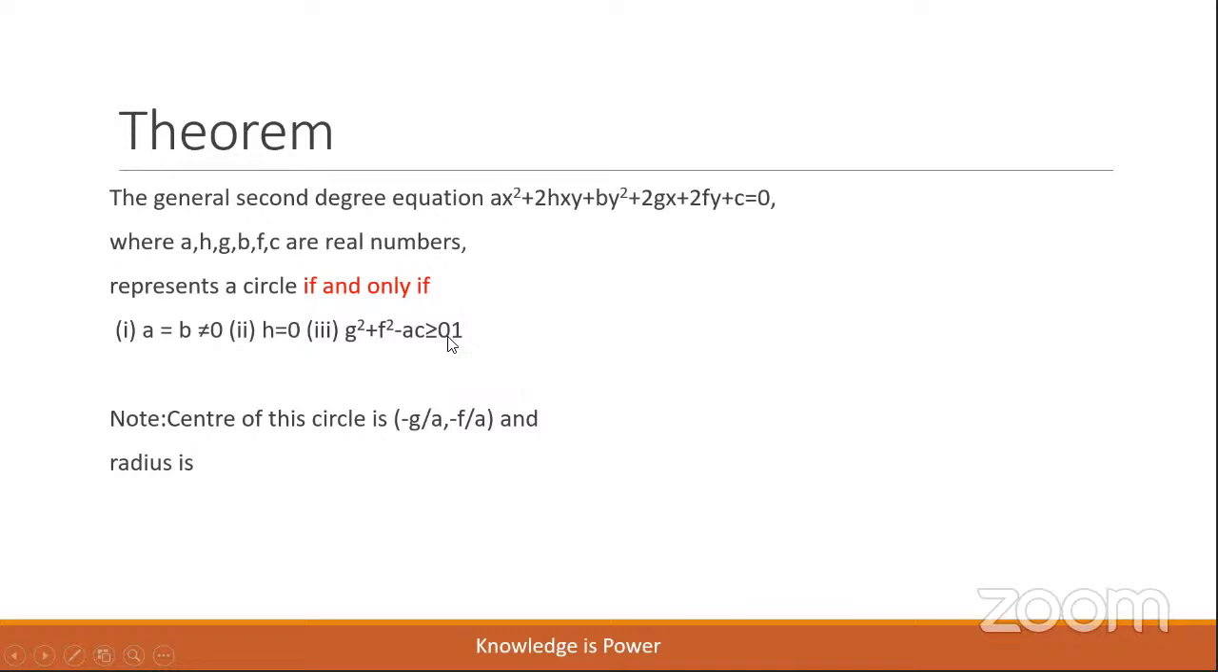In this condition, what shall be the center of the circle? Minus g by a comma minus f by a. And the radius is under root of g square plus f square minus ac, whole divided by a.